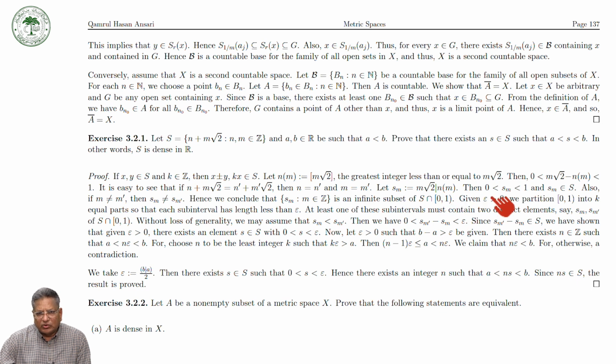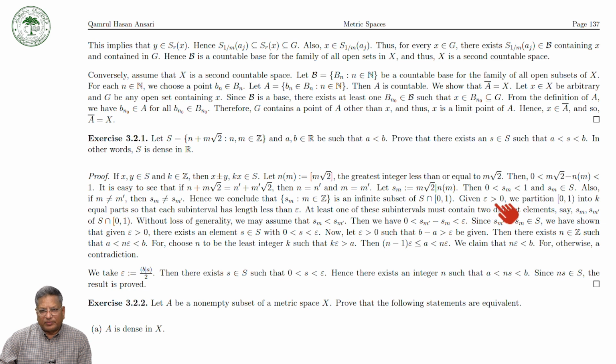Then we see that 0 is less than s_m, which is less than 1, and s_m is in S. Also, if m is not equal to m prime, then s_m cannot be equal to s_m prime. Hence we conclude that {s_m : m an integer} is an infinite subset of S intersection the interval [0,1).